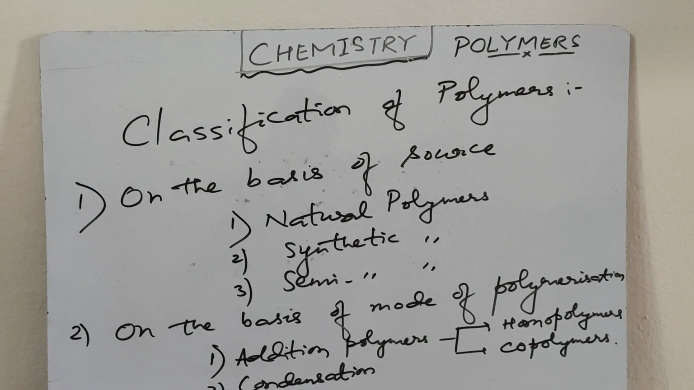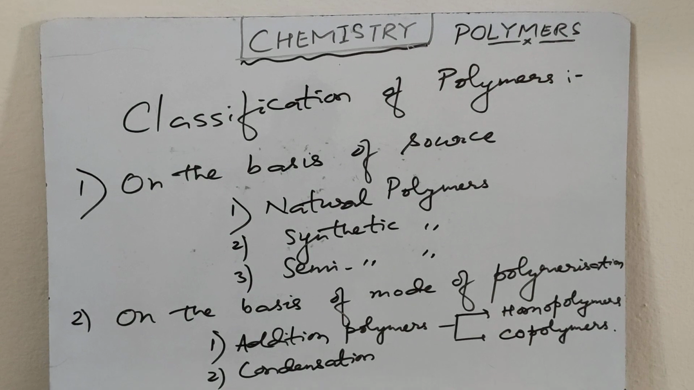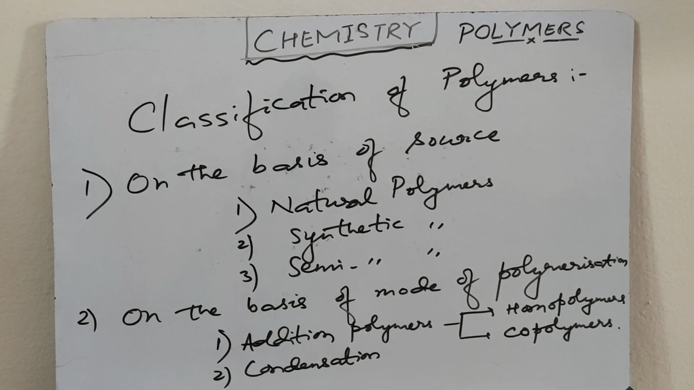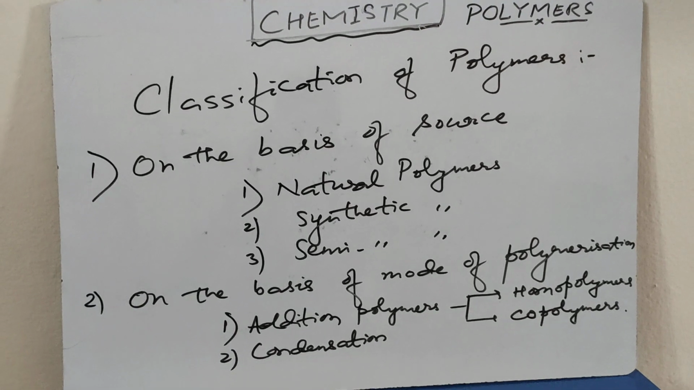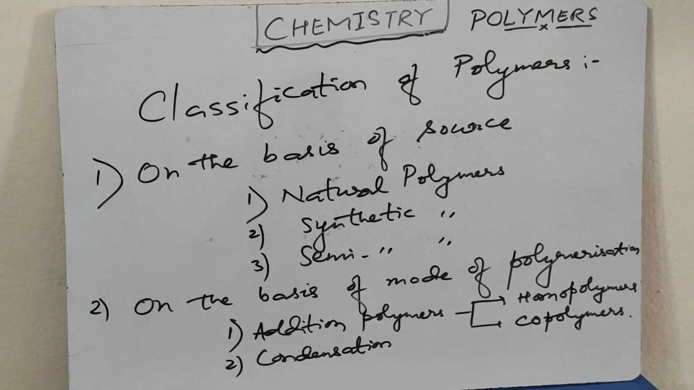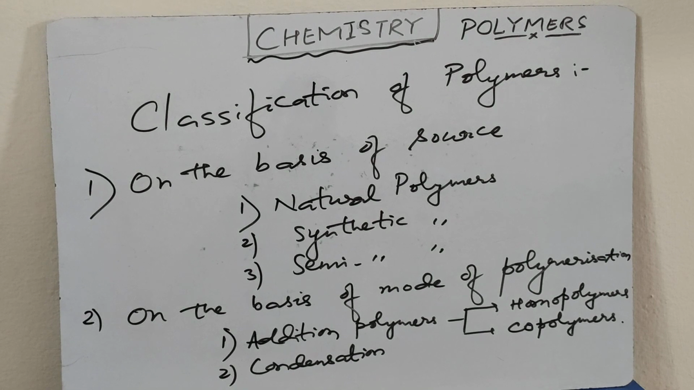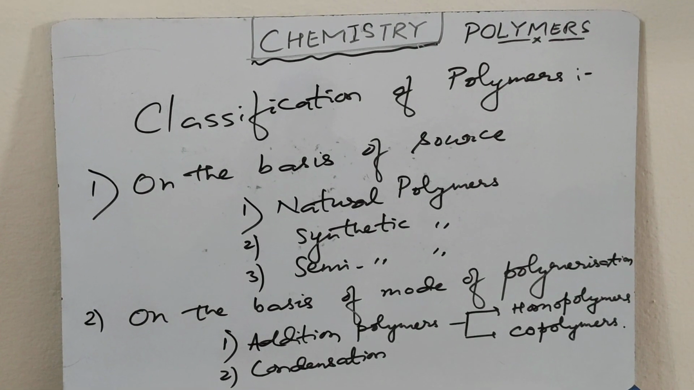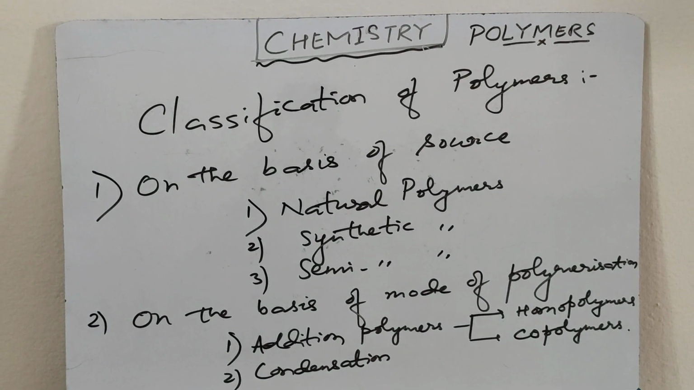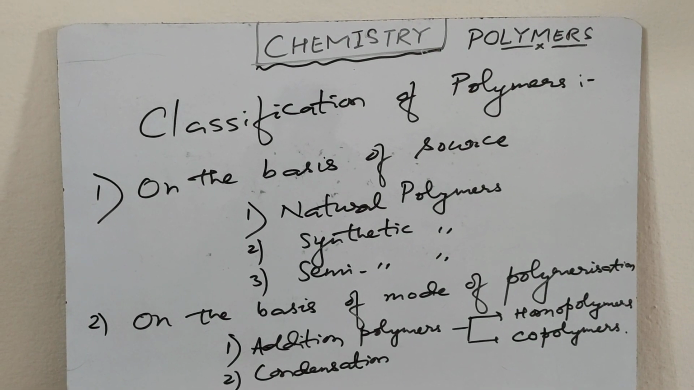Next category, on the basis of mode of polymerization. So on the basis of mode of polymerization, polymers are of two types, addition polymers and condensation polymers. Addition polymers are formed by repeated joining of monomer molecules having double or triple bonds. Example is formation of polythene, formation of polypropene.